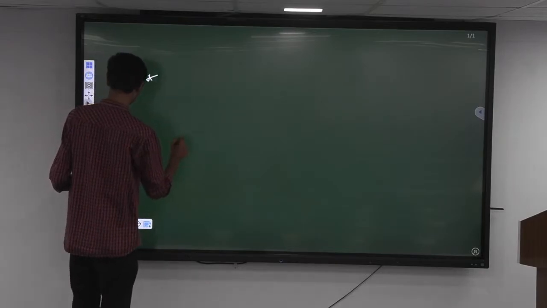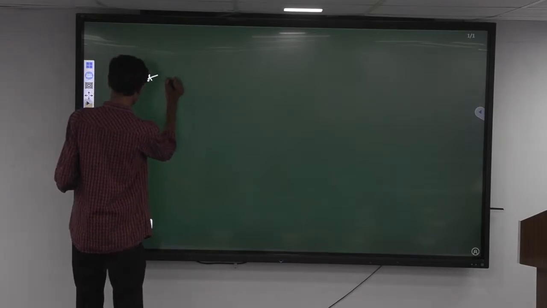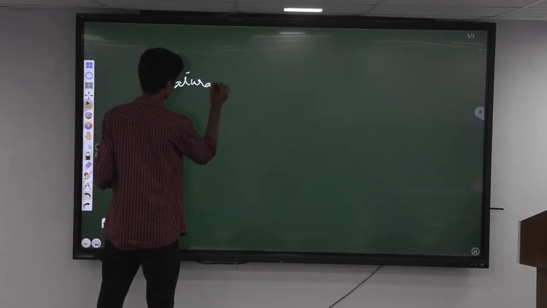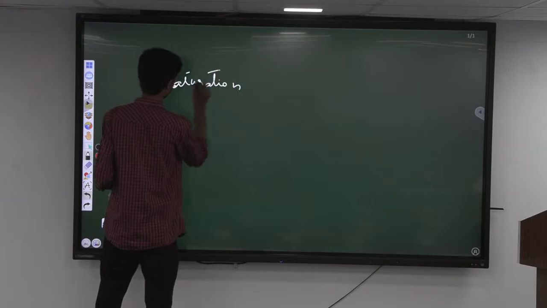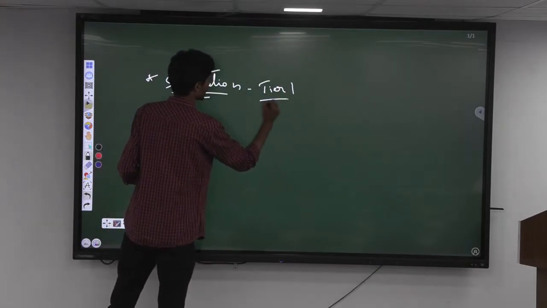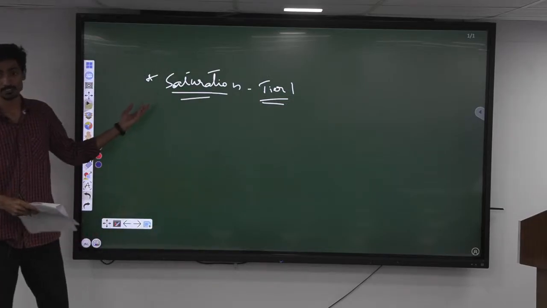Then one more point we can link is with respect to saturation. Tier 1 cities are now becoming more saturated, right?